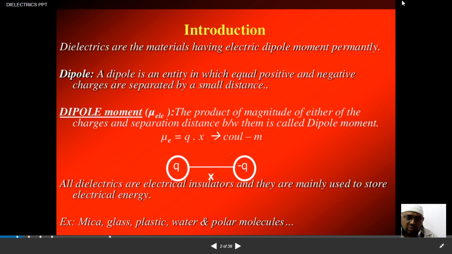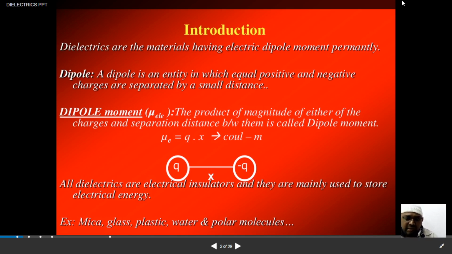What is the need of studying dielectrics? As I just told you, there are two types of dielectric materials: passive dielectrics and active dielectrics.